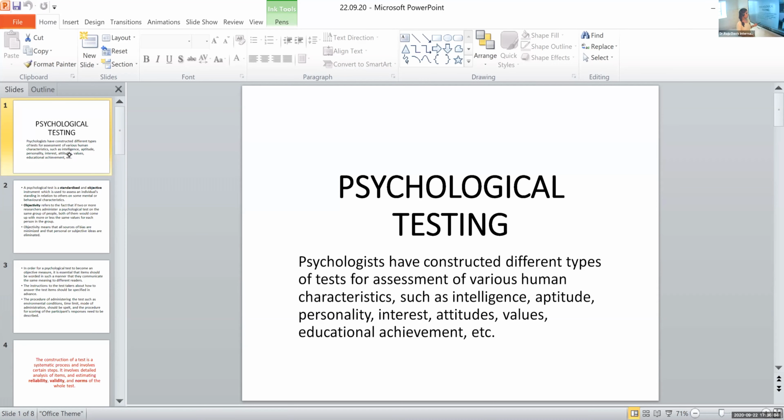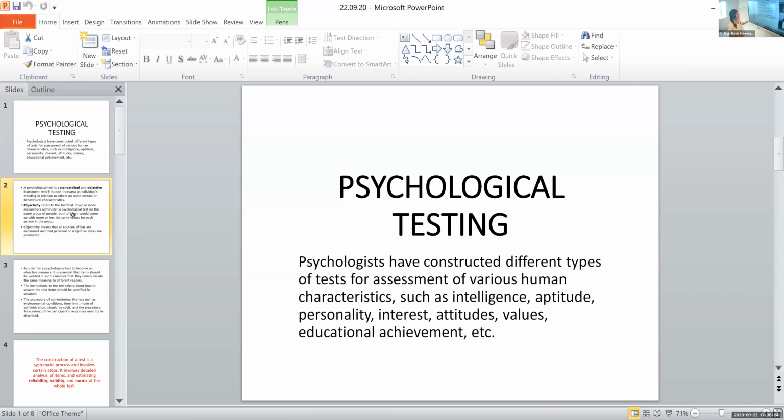And we saw what a psychological test is, what psychological concepts or variables are important, and a few examples of topics which are tested in psychology.